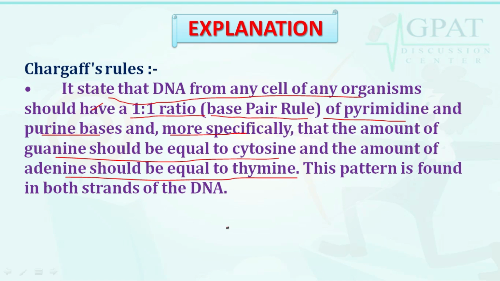This pattern is found in both strands of the DNA. So Chargaff's rules mention that the base pairs should be in a 1:1 ratio, that is G is equal to C and A is equal to T. So it's all about this question.